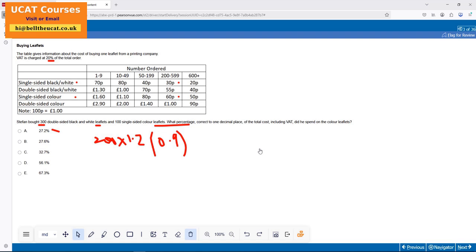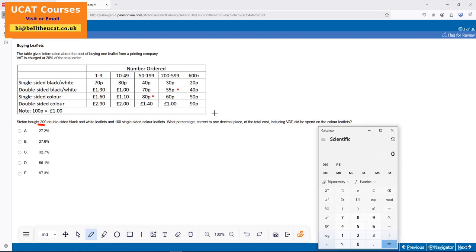The next question we're looking at is, Steph bought 300 double-sided black and white, and 100 single-sided leaflets. What percentage did he spend on the color leaflets? Okay, so 300 times 1.2, got it, then times 0.55. Do I have 198?